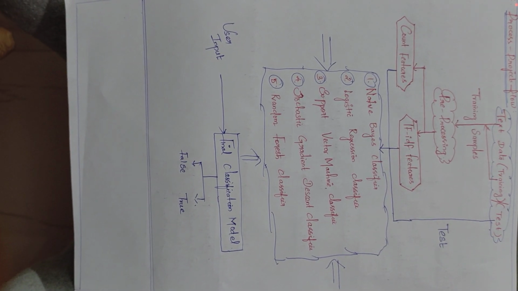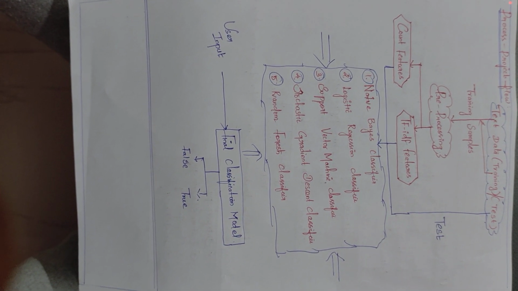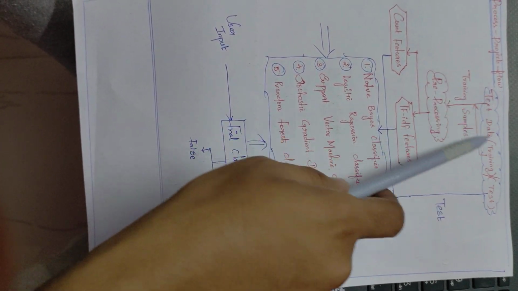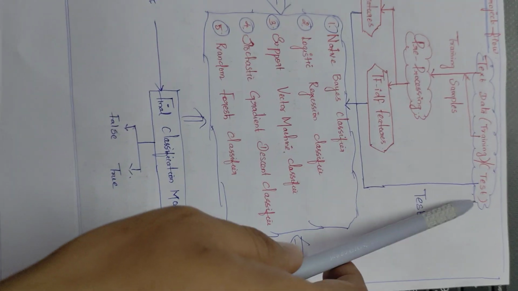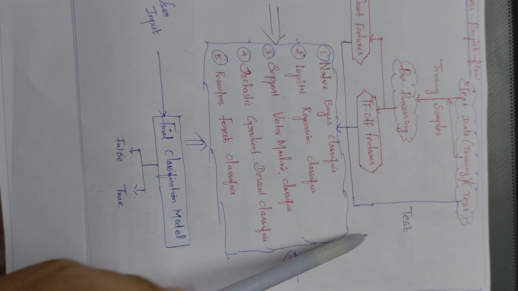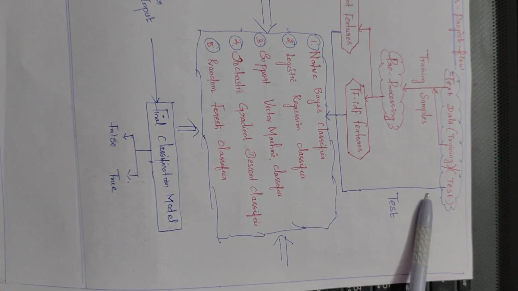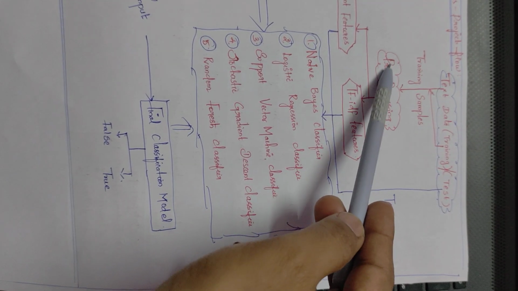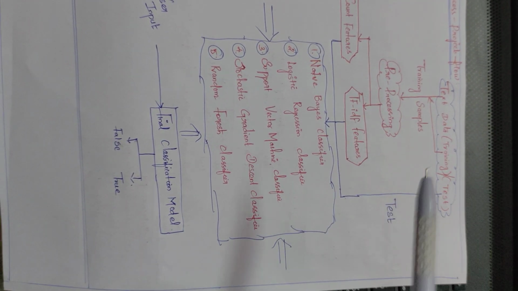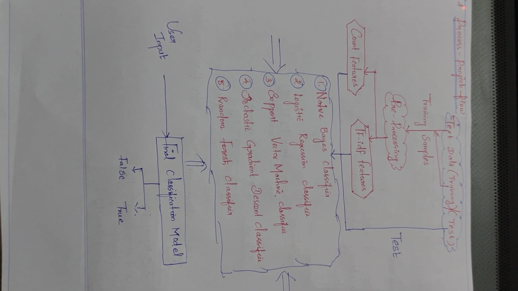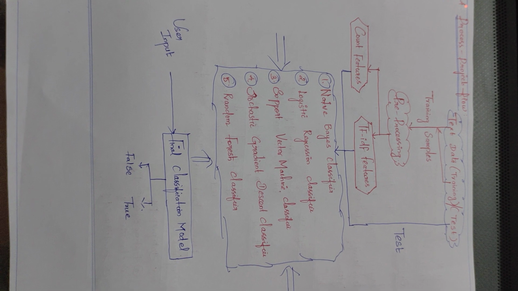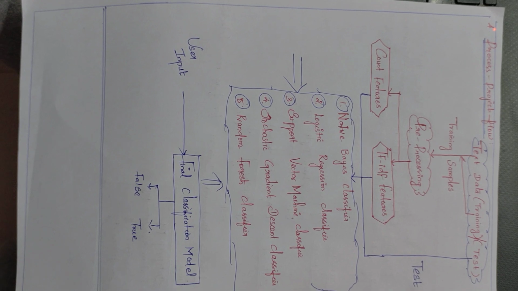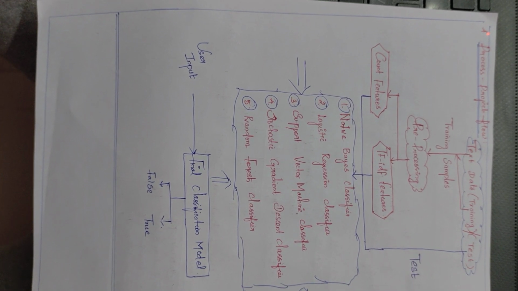First thing, text data, training and test. First you start with the text data, in terms of the training and in terms of the test. One process will be tested directly here, and the other process will be training here. I take the text data through the training sample by pre-processing. Very important: any concept you are entering, first you have to do the pre-processing. For example, you are going for the semester exam. We have a model exam. The model exam is the concept of the semester exam, written for 100 marks. The same concept